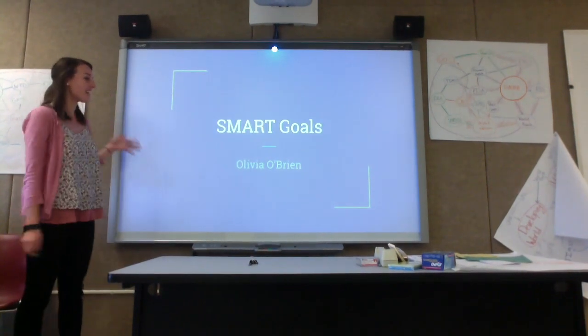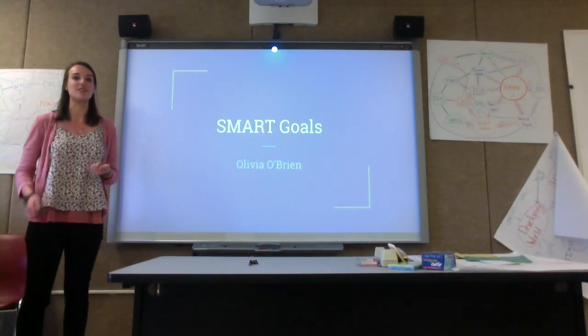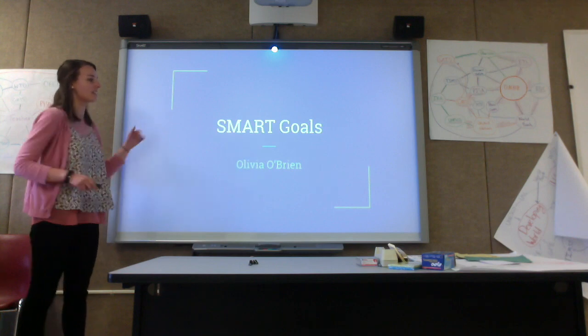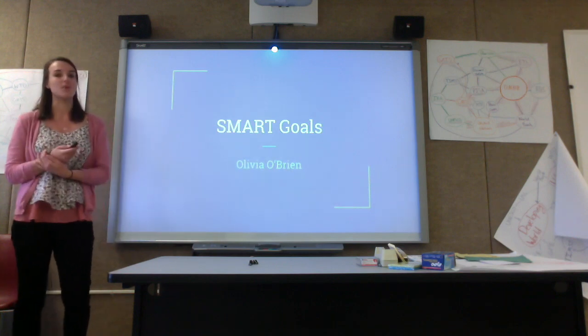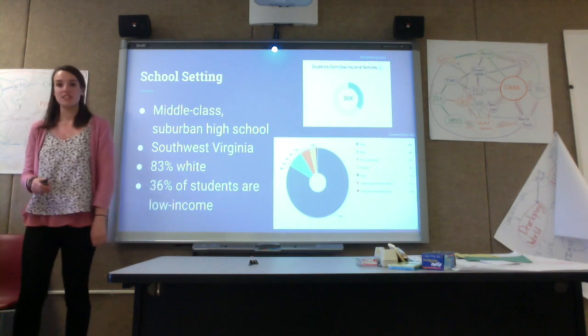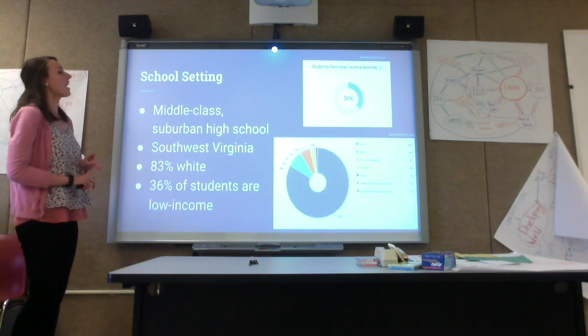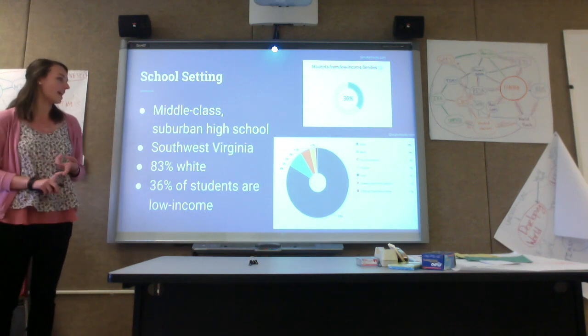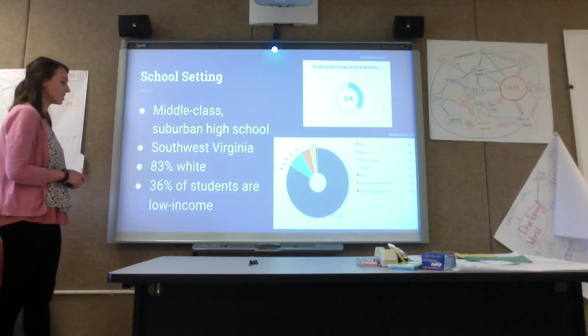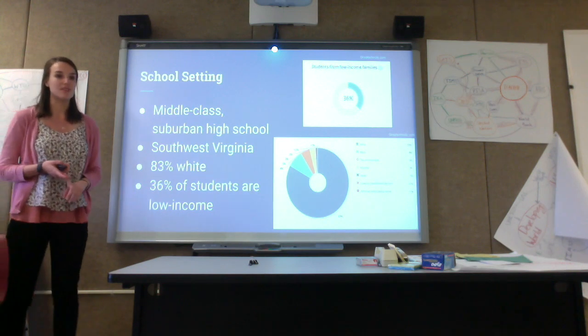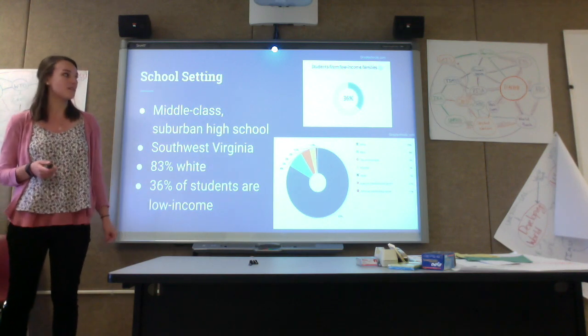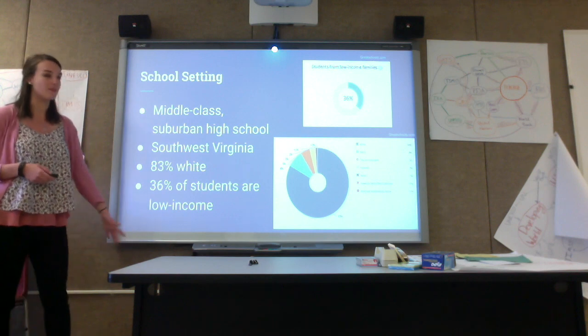All right, so this is a presentation on my SMART goals that I did the second semester in spring 2018. Just to give you a setting of the school that I did these SMART goals at, it is a middle-class suburban high school in southwestern Virginia. That's 83% white and 36% of students come from a low-income family.